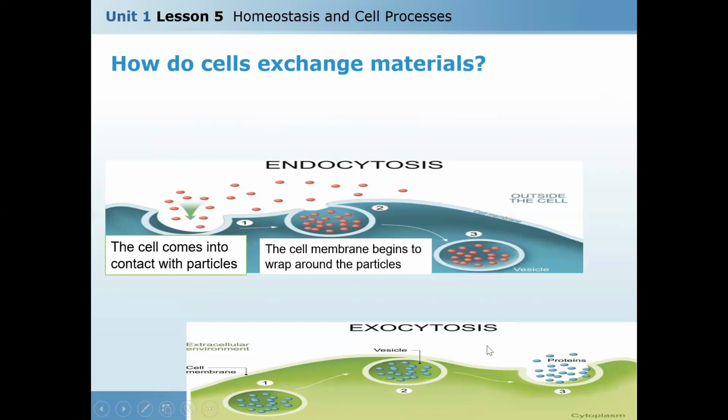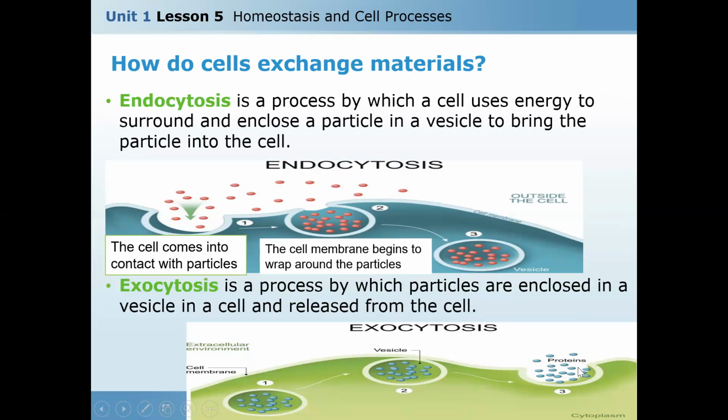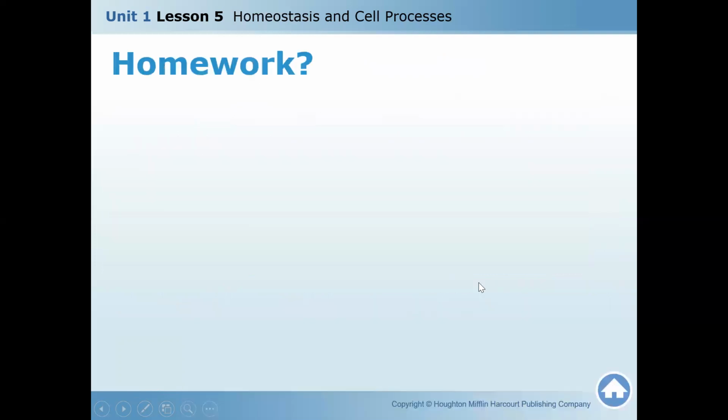This is endocytosis. But for exocytosis, we have particles in a vacuole, and this vacuole comes near the cell membrane, and then it opens like this to get the materials outside. So endocytosis is a process by which a cell uses energy to surround and enclose a particle in a vesicle to bring the particle into the cell. Exocytosis is also a process by which particles enclosed in a vesicle in a cell are released from the cell.